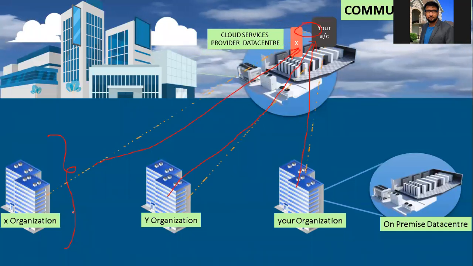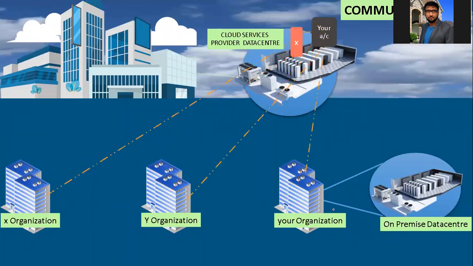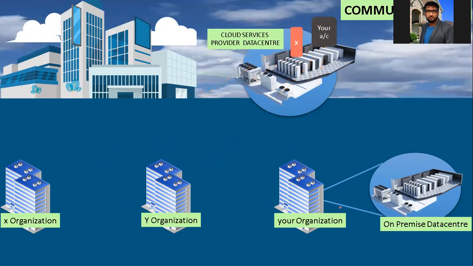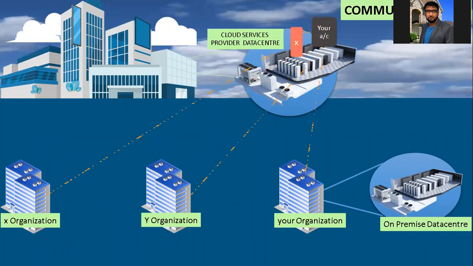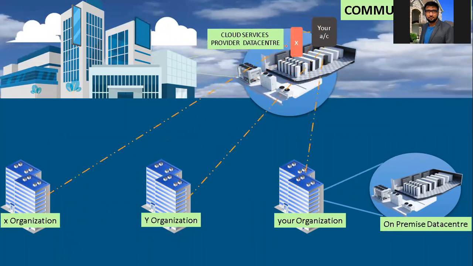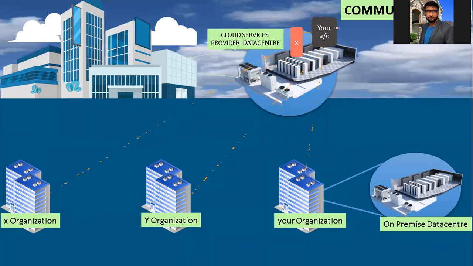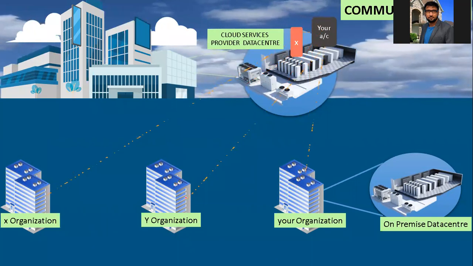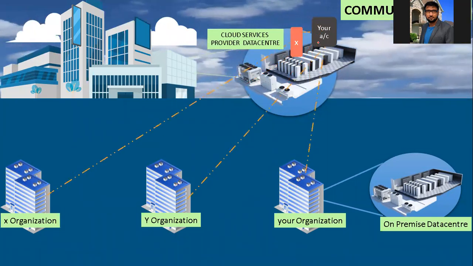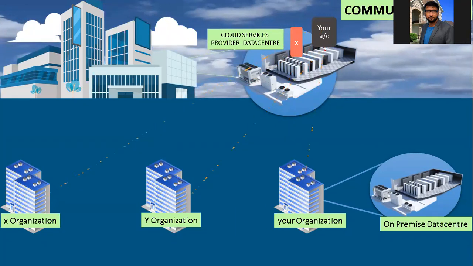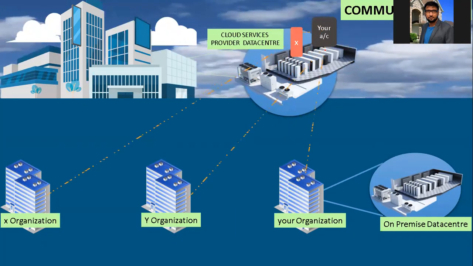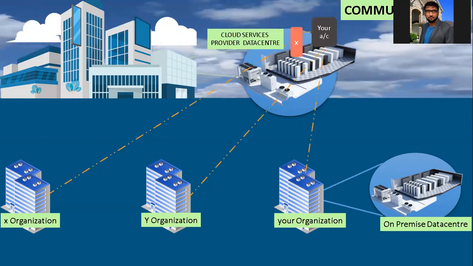This is how the community cloud works. Two options: either you access their company's account as the X account, and from the X account they can access your account, or Y organization accesses your account directly. It is up to you how you use your Azure Active Directory services.